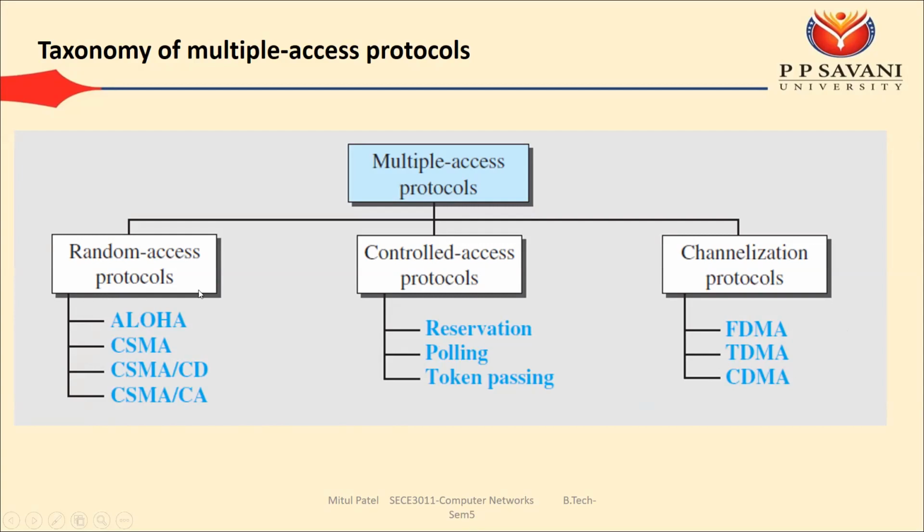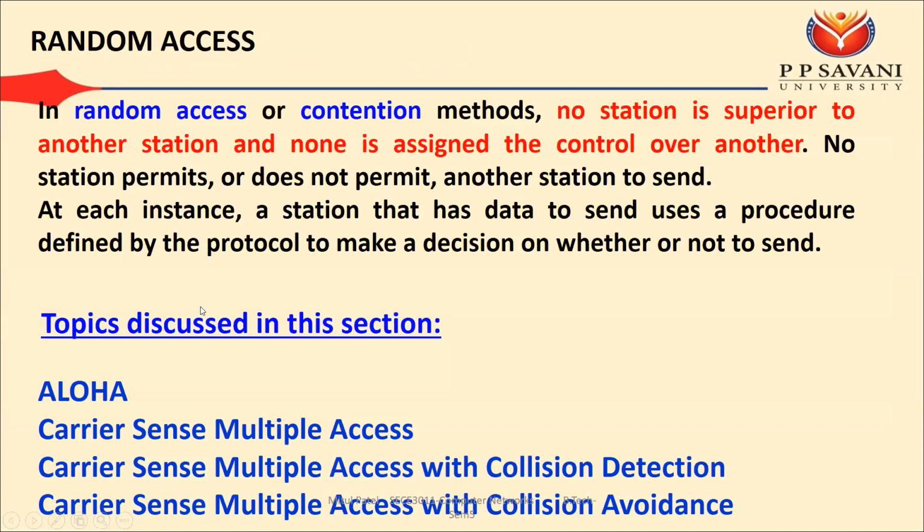First we will start with the Aloha protocol. But before that, we need to learn the meaning of random access protocol. It is given the name either random access or contention methods. In this method, no station is superior to another station and none is assigned control over another.